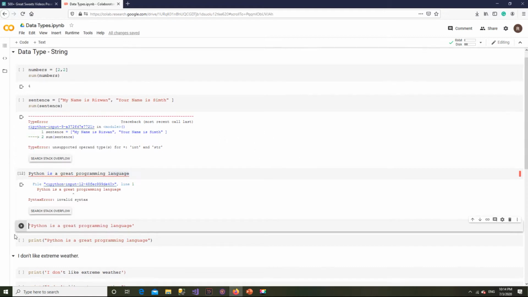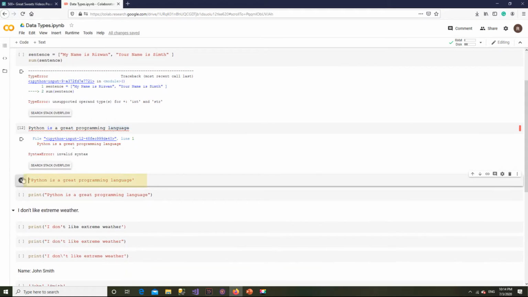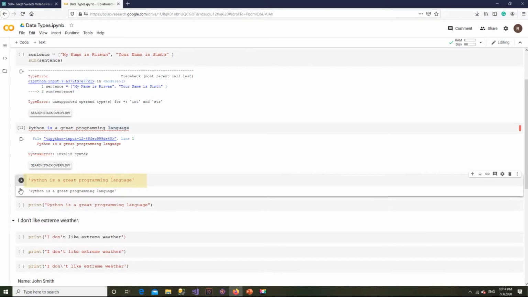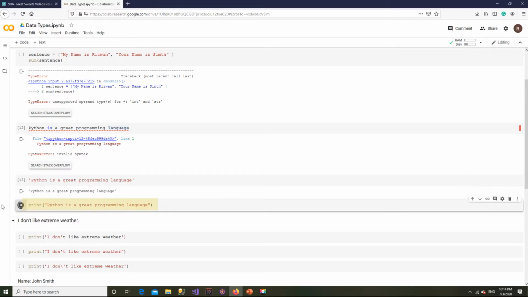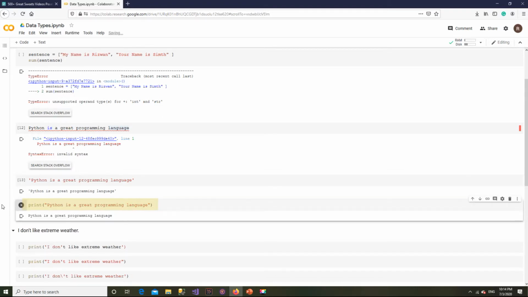Let's do it again with a single quote. And now we get our nice text sentence. With single quotes, same result. Now let's run this within the print command, like this. Print with opening and closing parentheses. You can see in the result that there are no quotes. Print is the appropriate way of asking the computer to show us the result on the screen.